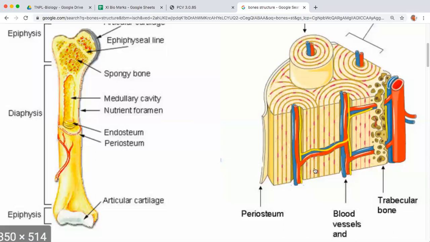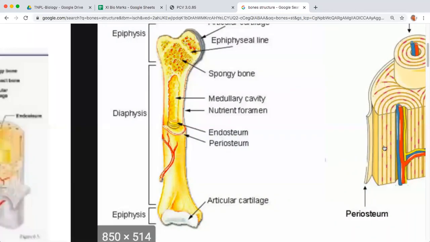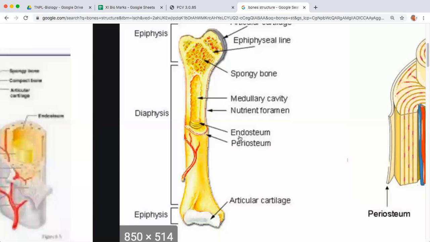The matrix will be filled with cells. It will have blood vessels and nerves, all those things running through it. So that is the matrix. The outermost covering, that white covering that you are seeing, is called the periosteum. Then filled is your matrix. And after that, you have one more layer which is called the endosteum.